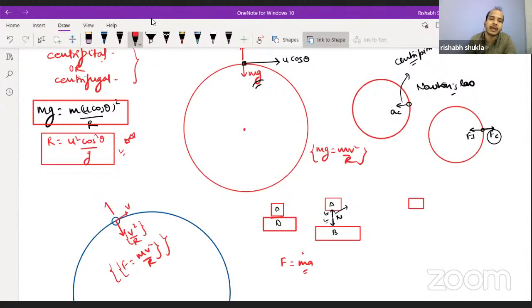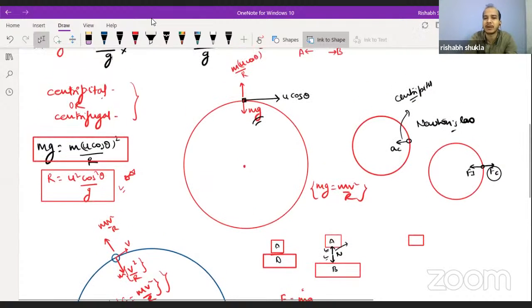So you will say that we have applied here one force, mv square by r, and the body will come into dynamic equilibrium. Same thing we are doing here also. Once we can go directly by saying mg is equal to mv square by r. Second way, we can say that one centrifugal force we are applying, which is equal to mv square by r, where v is u cos theta. Straight away we will be getting same answers using both concepts. You should not confuse between centripetal and centrifugal. Let's move to the next question.